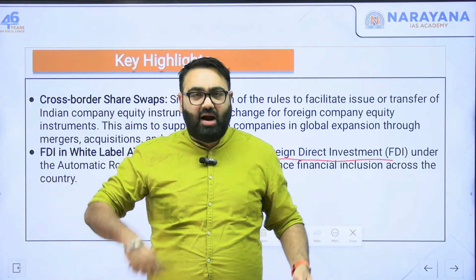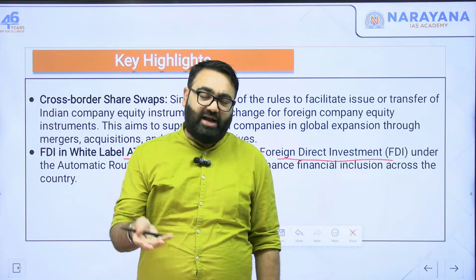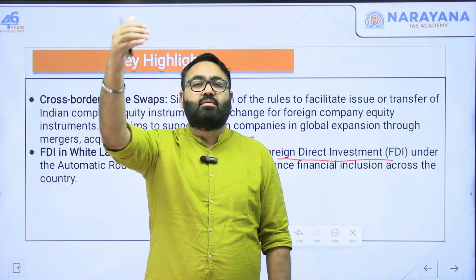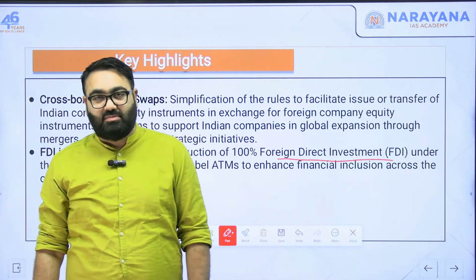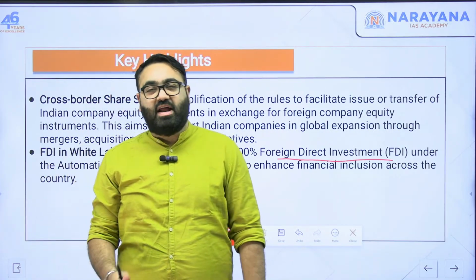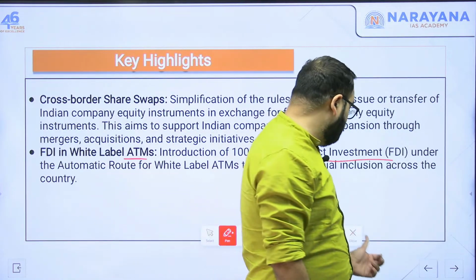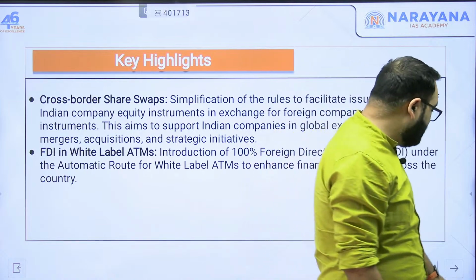So you have a bank card, you go to that bank and there's the ATM and you can withdraw the money. They will charge some money from the bank for providing this service to their customers. That will lead to financial inclusion. That will lead to a situation where more people have access to ATM, because the banks, for example, don't want